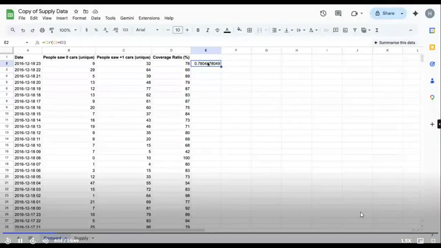Cool. Any other questions over here on the demand side? This is a very simple data set. We'll move to the supply. There are multiple columns. Should we move to supply? Let's go.